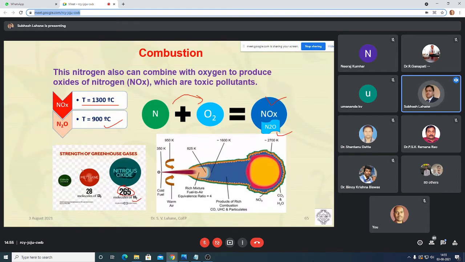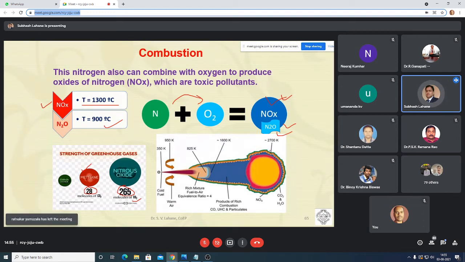And the methane greenhouse gas emission is 28 times more dangerous than CO2. So you have to optimize the temperature so that you won't get maximum NOx emission or maximum N2O emission. So here we are talking about the diesel engine.